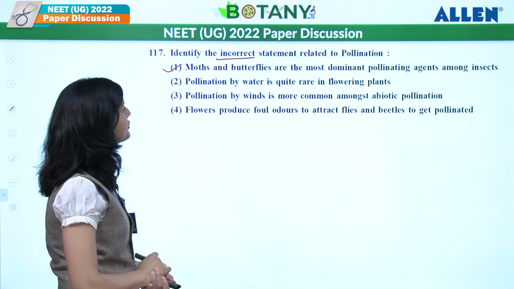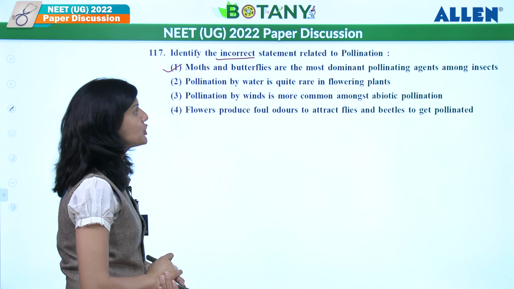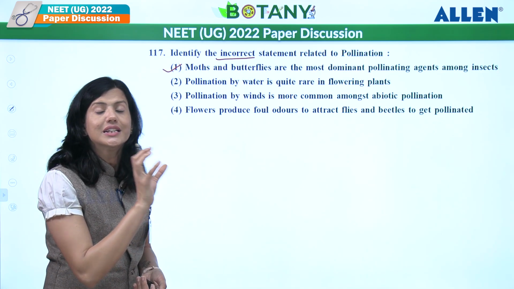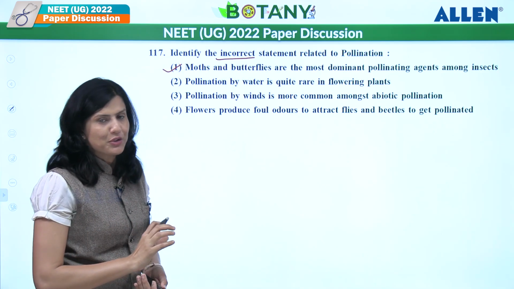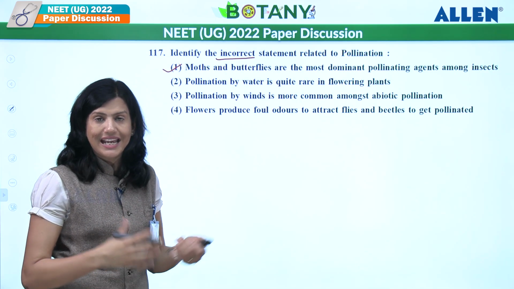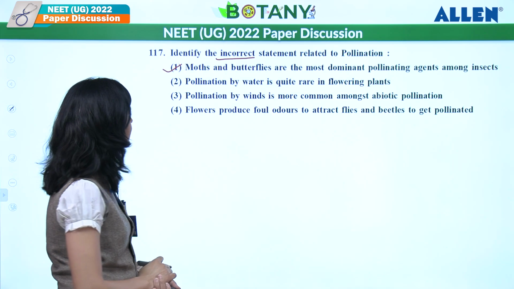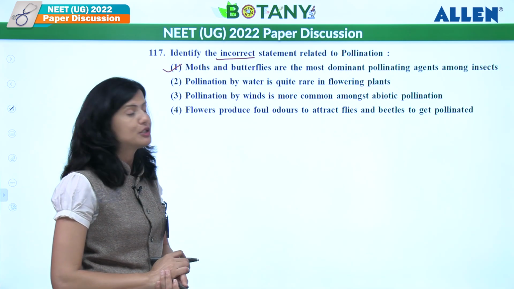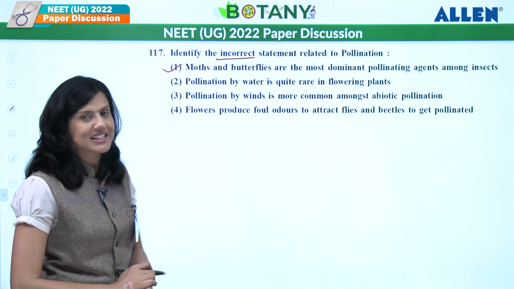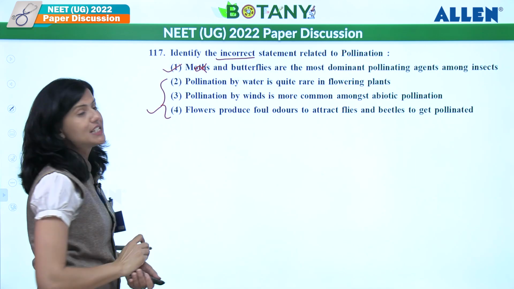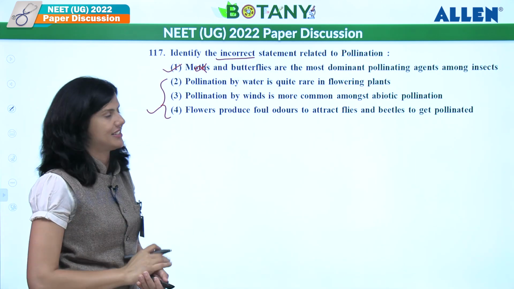Let's see the other statements also. Pollination by water is quite rare. Correct. It is quite rare, just limited to 30 genera and mostly monocots. Pollination by wind is more common among abiotic factors. That is also correct. Flowers produce a foul odor to attract flies and beetles to get pollinated. That is also correct. So these three statements are correct and the only wrong statement is the first one. So the answer goes as first.